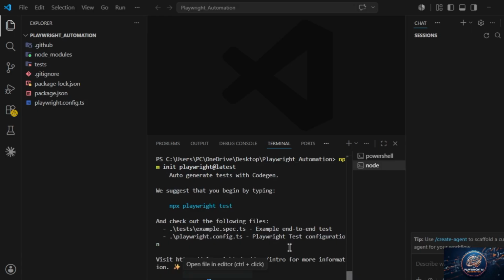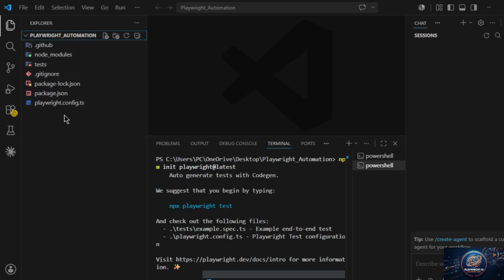Yeah, so it's done. All packages have been added. Happy hacking by Playwright, nice one. So yeah, you can see this is our folder, and in the folder Playwright automatically added this structure.